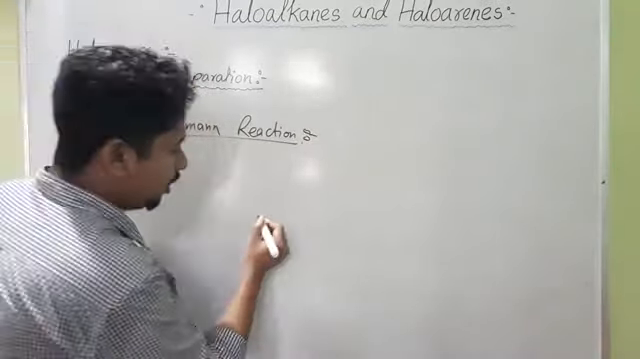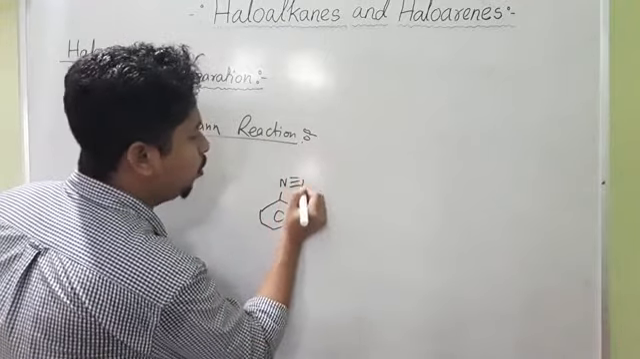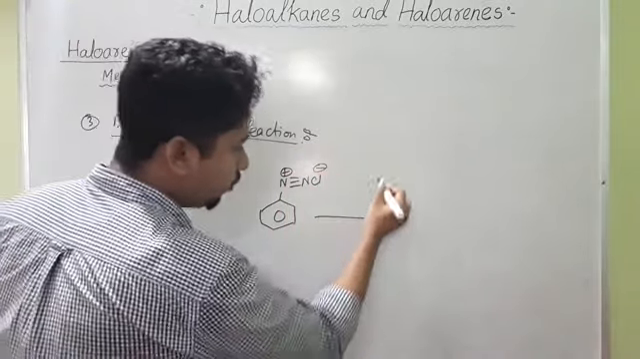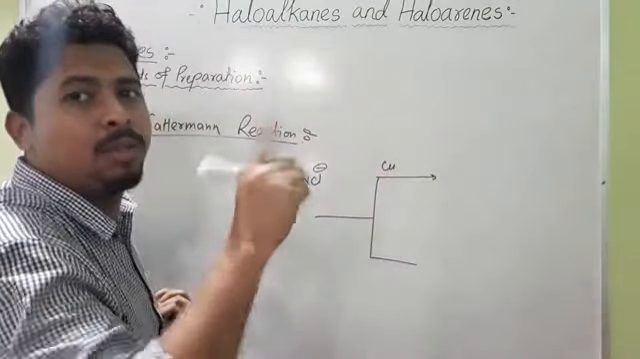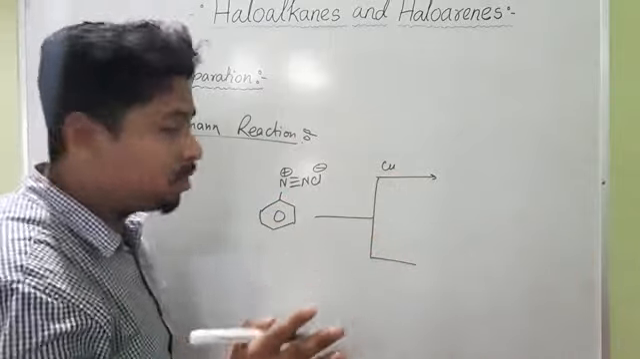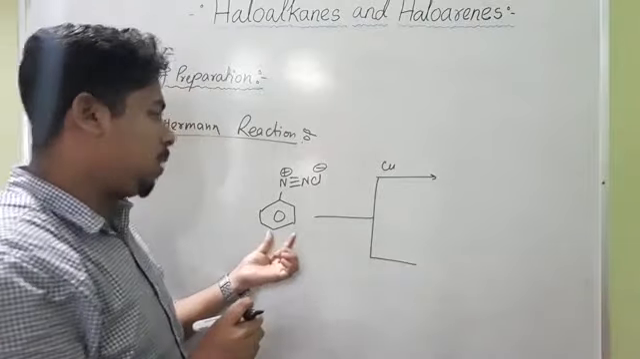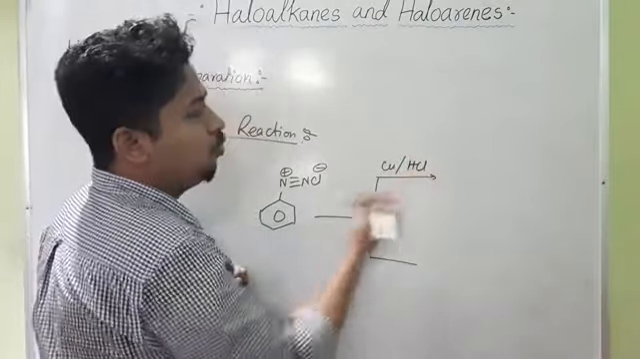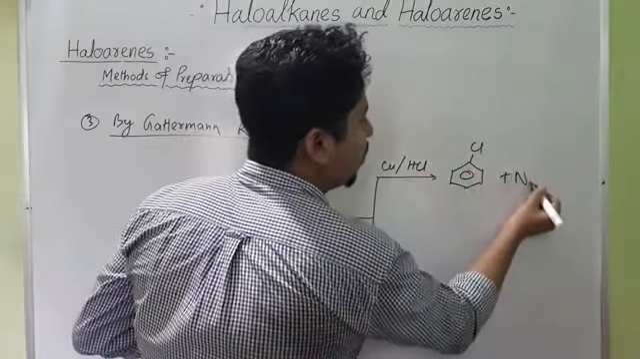So here you see in this reaction, when this benzene diazonium chloride, benzene group and triple bond and Cl, is treated with copper powder, not with CuCl in presence of HCl. If it is CuCl in presence of HCl, then it will be the Sandmeyer reaction. But the Gattermann reaction is the modification of the Sandmeyer reaction. When this benzene diazonium chloride is treated with copper powder in presence of HCl, it will form chlorobenzene plus N2.